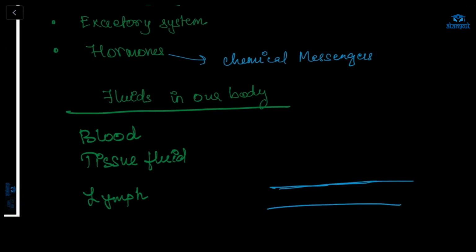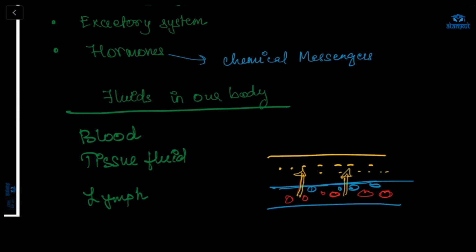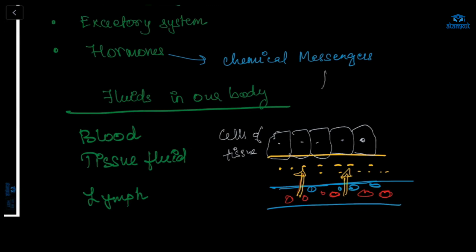Suppose this is our capillary, and inside that we have the blood, red blood cells, and the other cells. What is happening here is that fluid from here will come out, and this is our cell, a group of cells, and this is our tissue fluid.